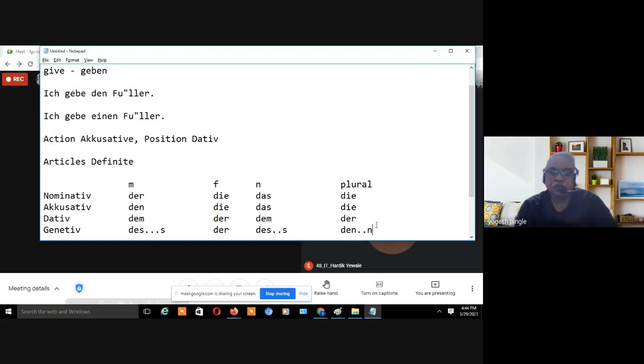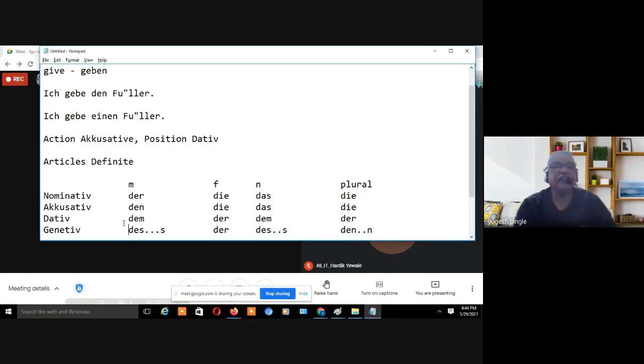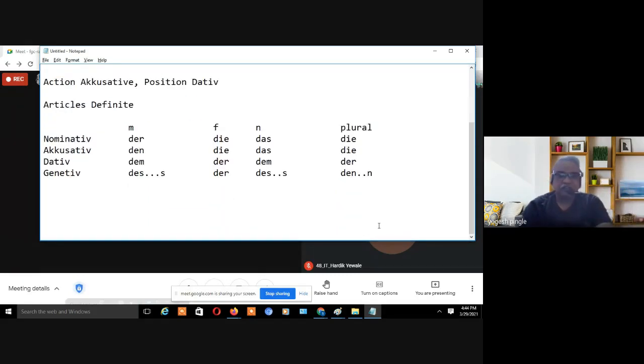So up to A1 certification we have got the forms up to dative form, but genitive is obviously required, right? So there are four forms, like in Sanskrit we are seeing prathama, dvitiya, tritiya, like that. Okay, so this is the definite article. We have already taken this, but we have taken this again for the revision purpose, right? So these articles, you should not forget the number of forms.